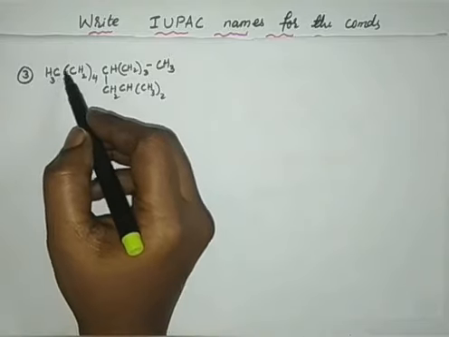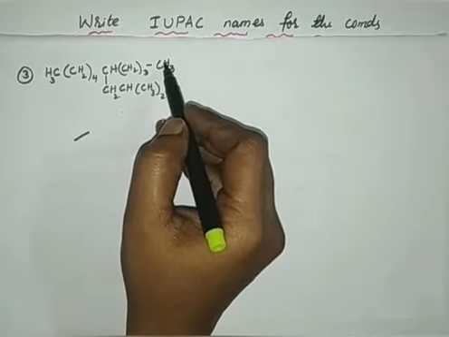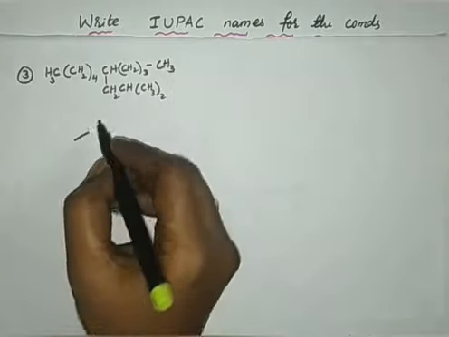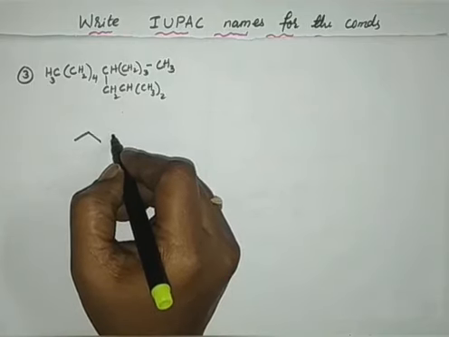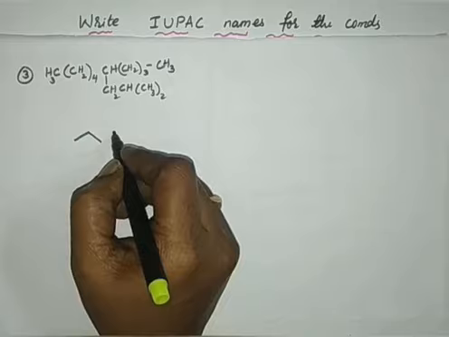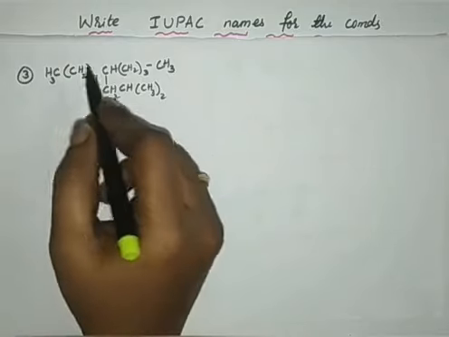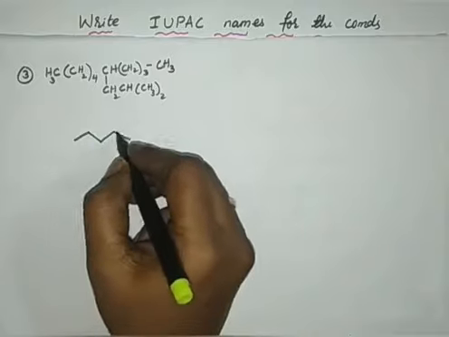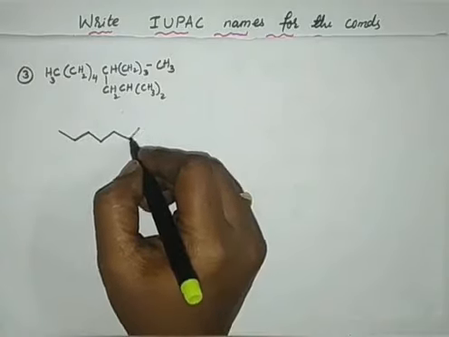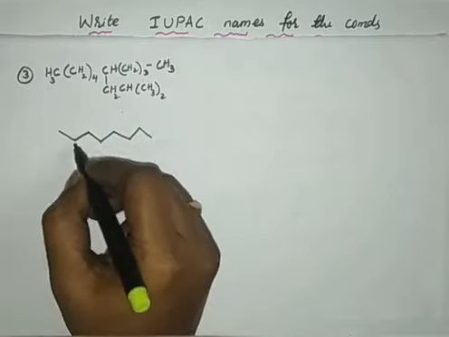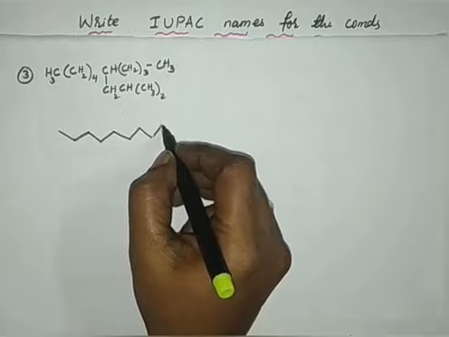So count 1, 4 means 5, 6, 7, 8, 9, 10. 10 will be the long chain carbon atoms. So 1, 2, 3, 4, 5, 6, 7, 8, finally 9 and 10.